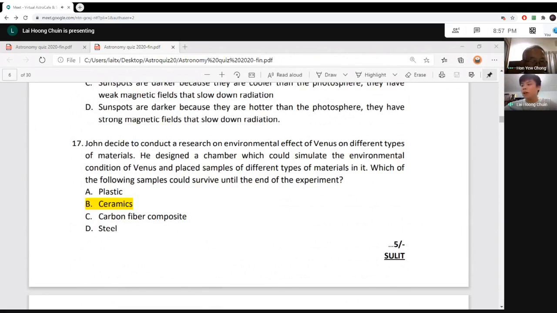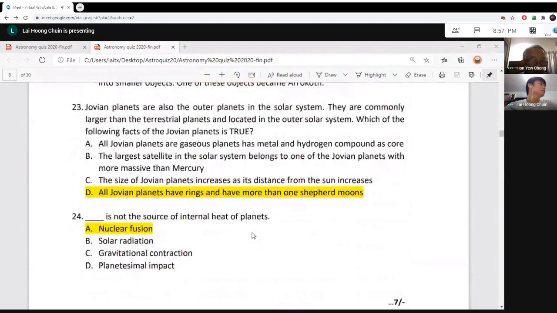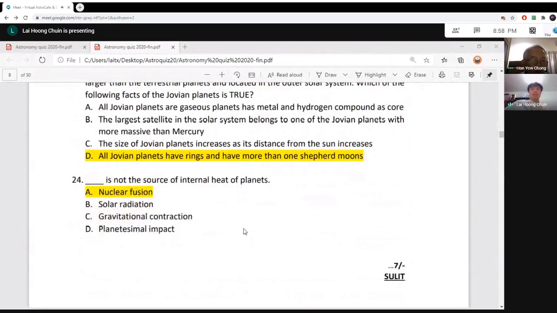Okay. Next question. So next we have question number 24. Question number 24, surprisingly, is a short and simple question. Which of the following is not the source of internal heat of planets? Each planet receives a lot of heat, but the main source of heat is basically from these three: solar radiation, gravitational contraction, and planetesimal impact.